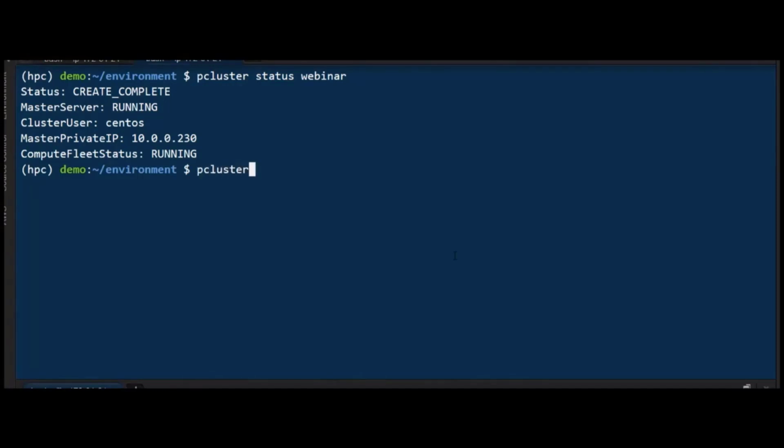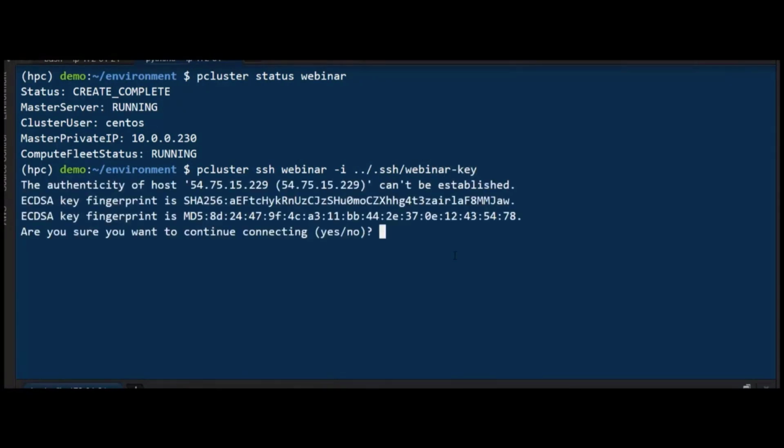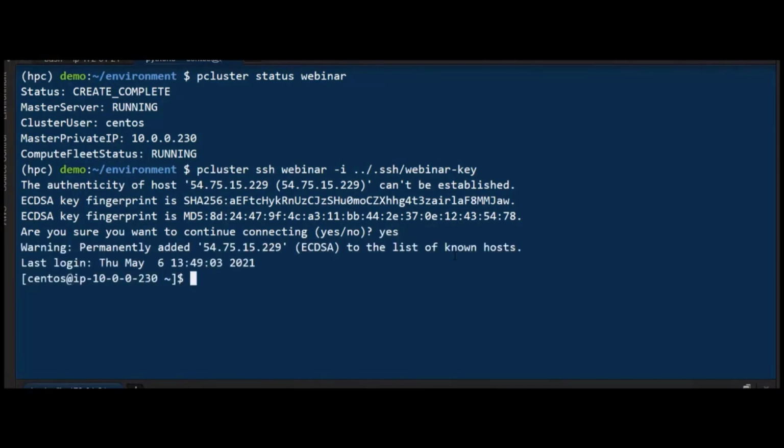So ParallelCluster will also tell me the IP address of the head node. If you want, you can use your preferred SSH terminal to connect to the head node. Or you can use, once again, the ParallelCluster command line. The command to use is SSH. You specify the name of the cluster that you want to connect to, and then you specify the SSH key that you want to use.